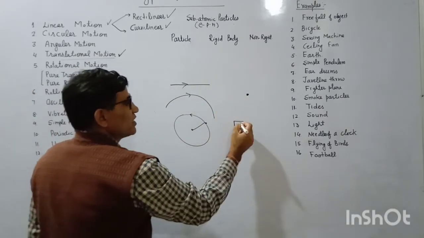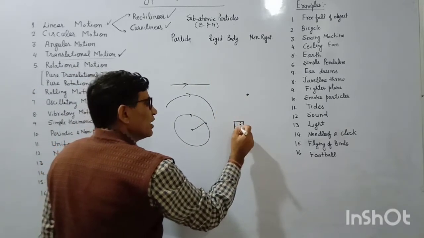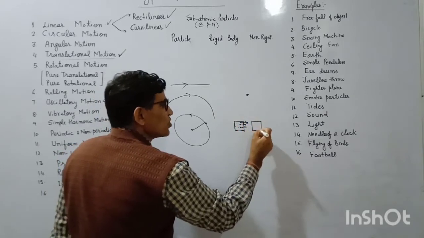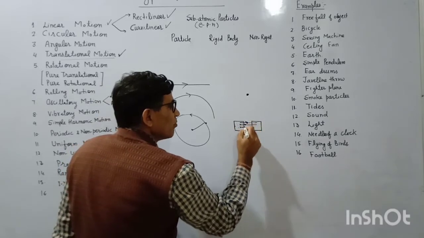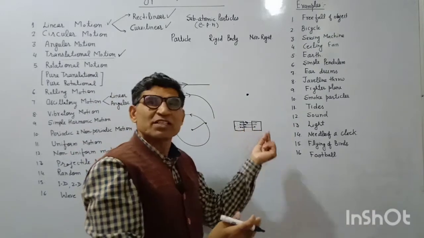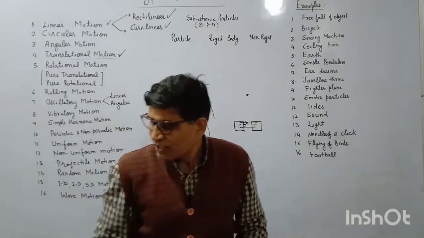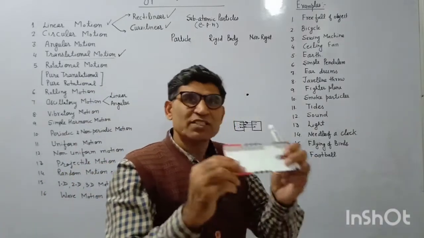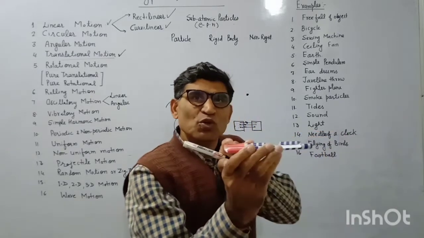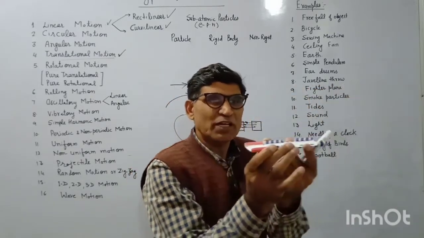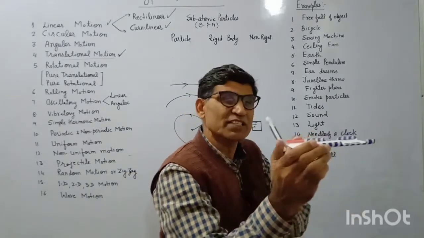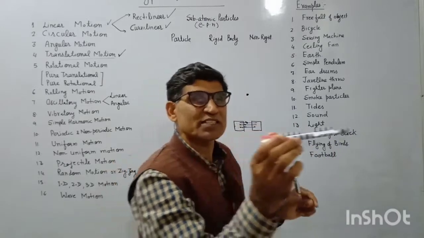Just like this is the rigid body, every particle on it moves by the same distance, just like this is the change in position. In whatever direction we move it, every particle is shifting by the same distance. I can take an example. Suppose this is a rigid body in my hand. If I move it in this way, it is rectilinear motion, but every particle of the rigid body is moving through the same distance in the same time. So this is called pure translatory motion.